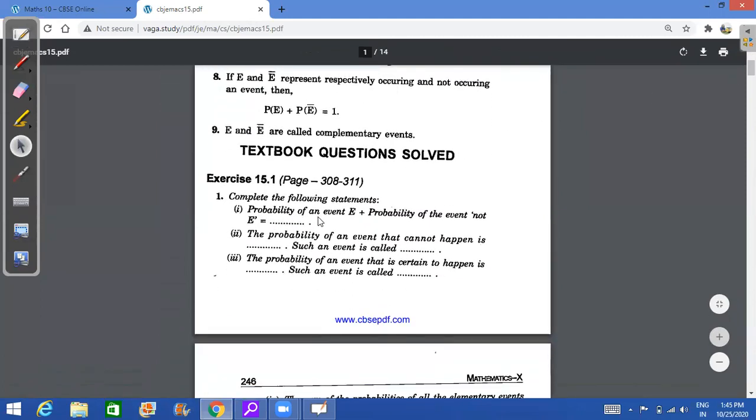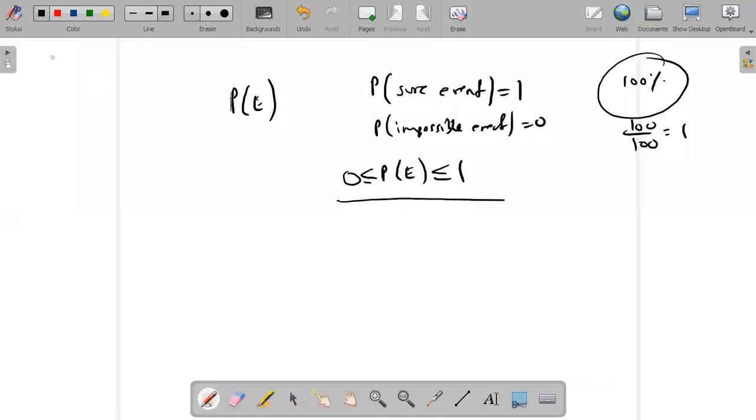The first question: probability of an event happening and the probability of the event not happening. Okay, so here P(E) is the probability that the event happens, and P(E dash), or in some books they will give you P(E) like this, a line on top, both mean that the probability the event will not occur. So P(E), the probability that the event happens, and the probability that the event will not happen, P(E dash), is always equal to 1. What does it mean?